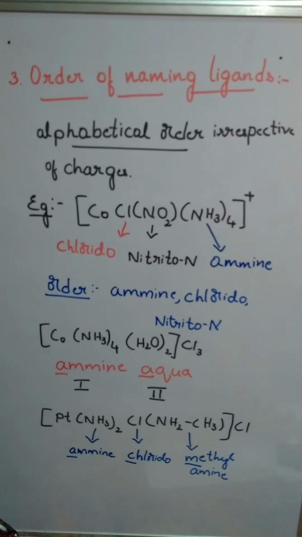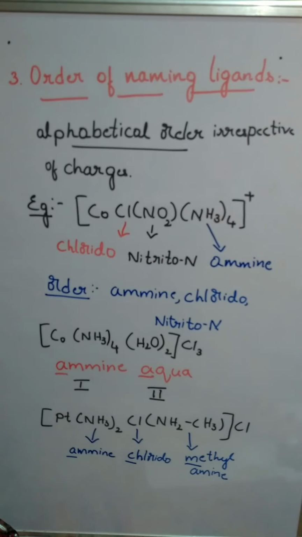Amine first, then chlorido, then methylamine. So this is about the order of naming the ligands. The ligand names have to be recalled, and arranged according to the alphabetical order.